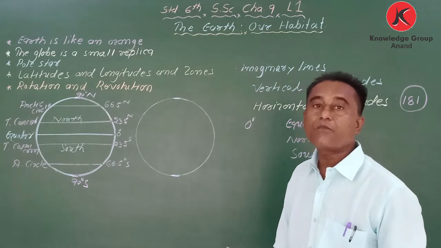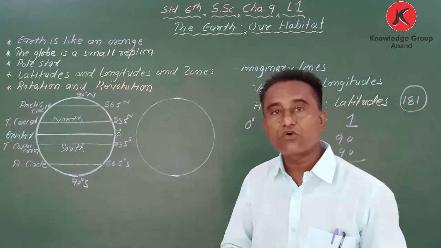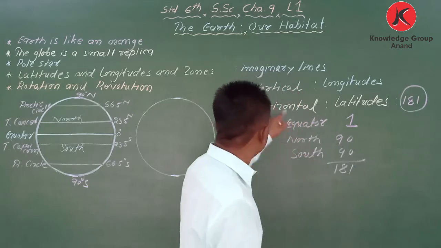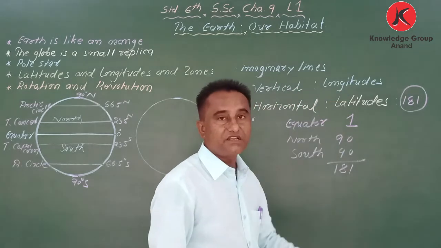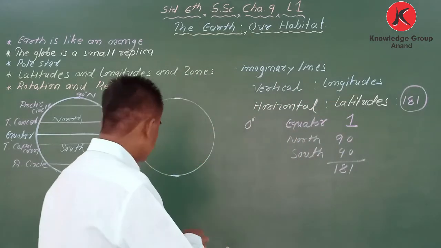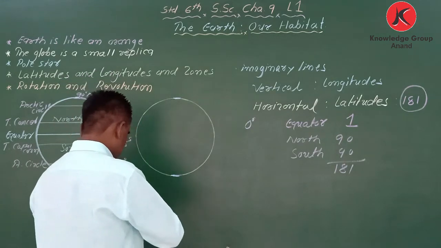Okay. Now about longitudes. What are longitudes? Just say vertical imaginary lines. Now we can say this is the shape of the earth.